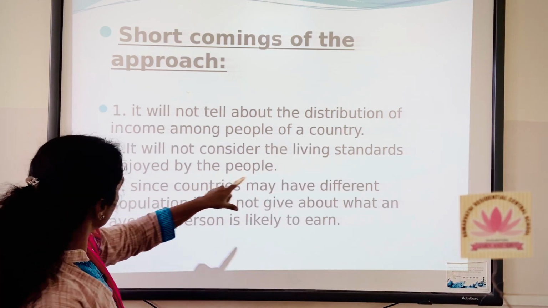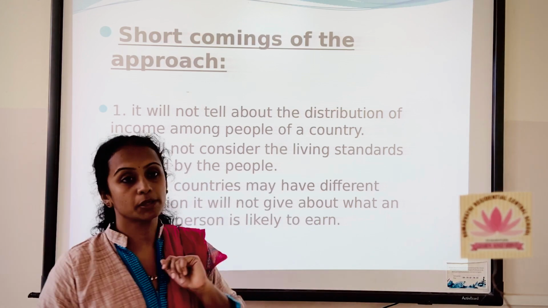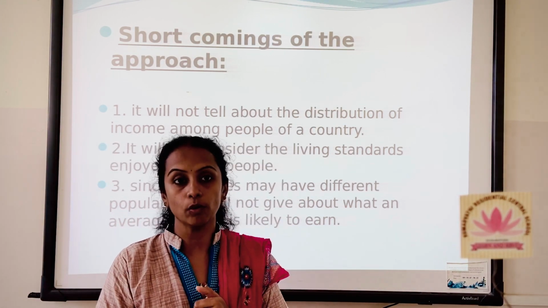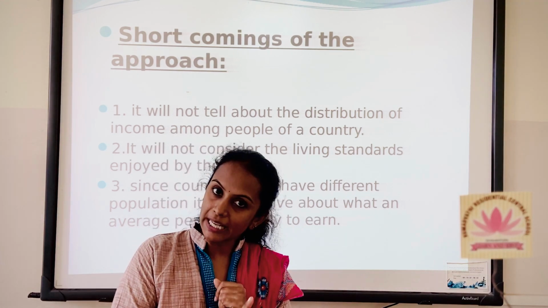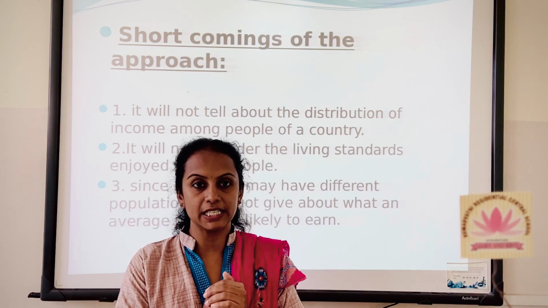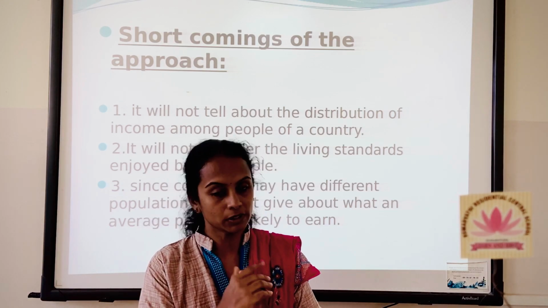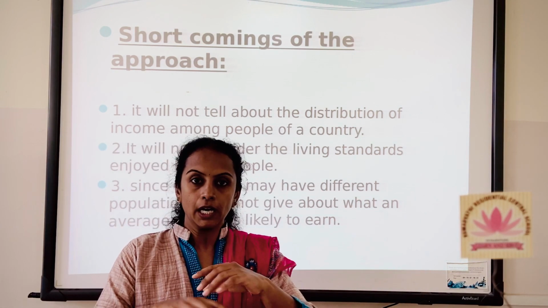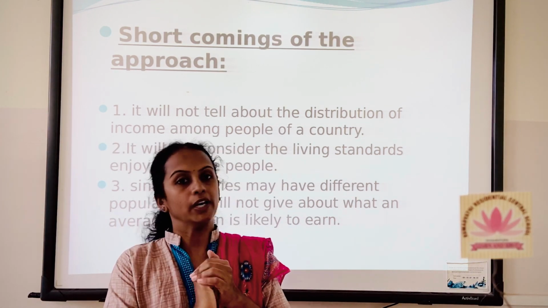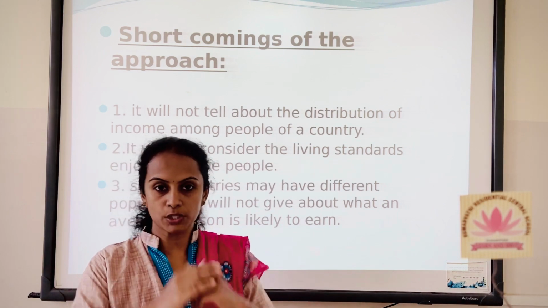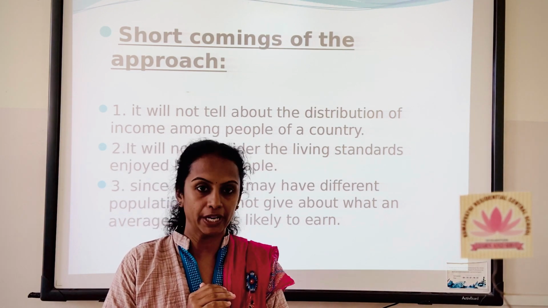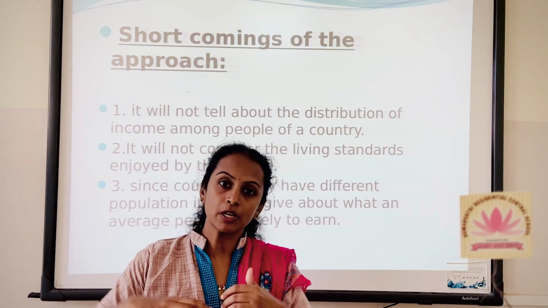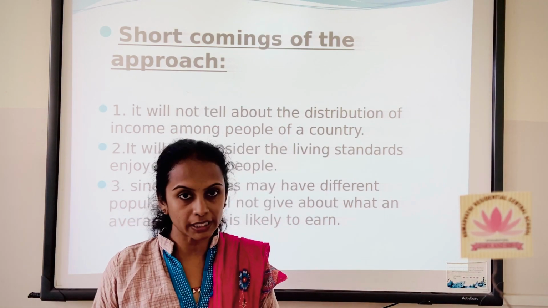Second one, it will not consider the living standards enjoyed by the people. It will say, of course, good income means good living, but whether the government has provided all the basic facilities for the people, it will not tell you. This is one more problem. The third one is, see, India is the second largest populated country in the world, isn't it? We are next to China in terms of population. That means, so more population, more income, our country should be developed. But that is not the case.